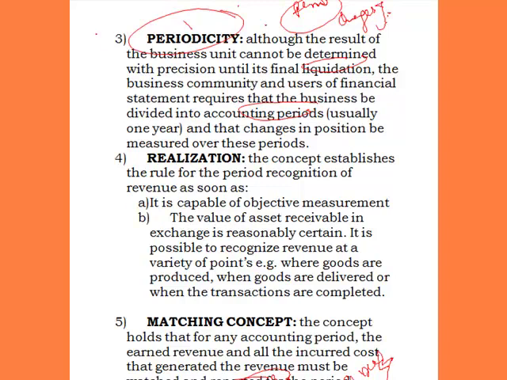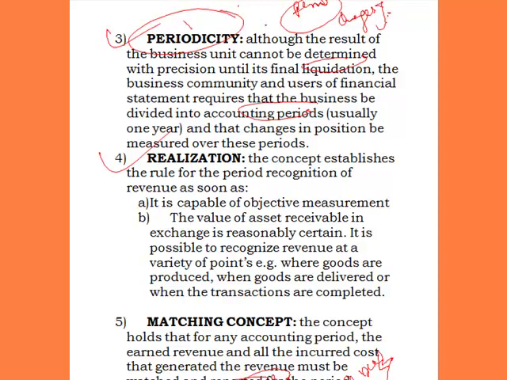The next one is realization concept. The concept establishes the rule for the periodic recognition of revenue as soon as it is capable of objective measurement. It means realization concept really talks about recognition of revenue. That revenue should be recognized as soon as it is possible for you to objectively measure that revenue. So if it is